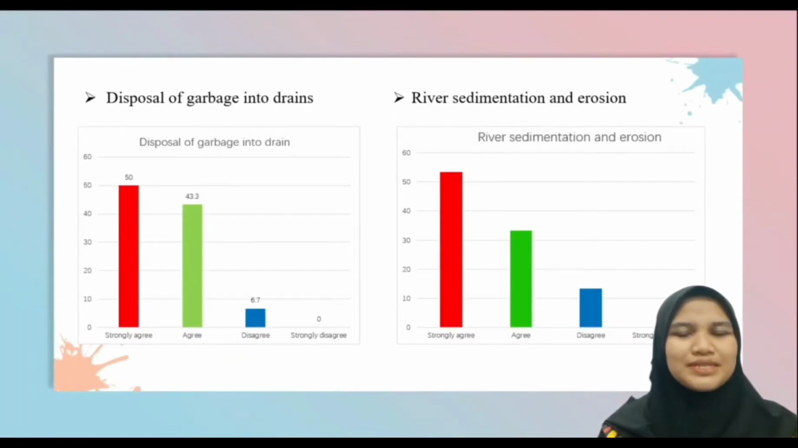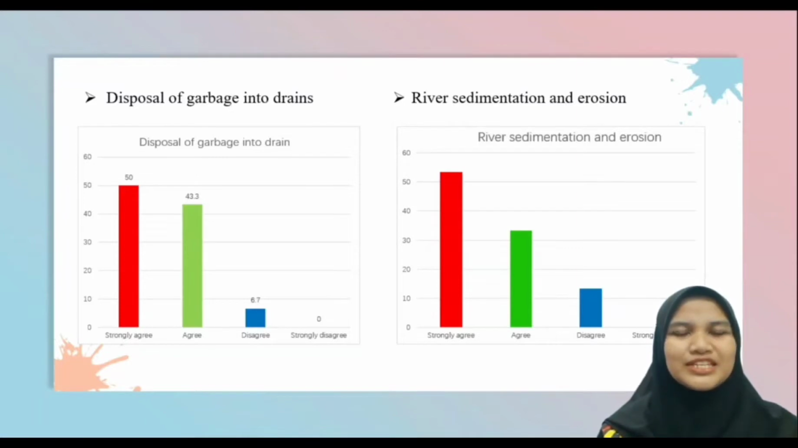For disposal of garbage into drains, the percentage who agree is higher, which is 50% compared to the percentage who disagree, which is as low as 2.7%. This shows that most of the respondents agreed that disposal of garbage into drains caused the flood.